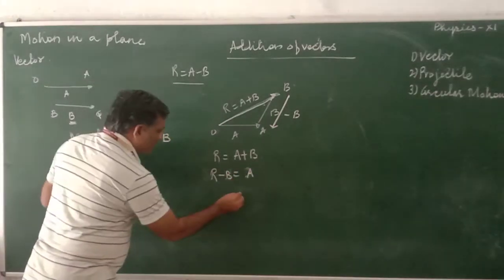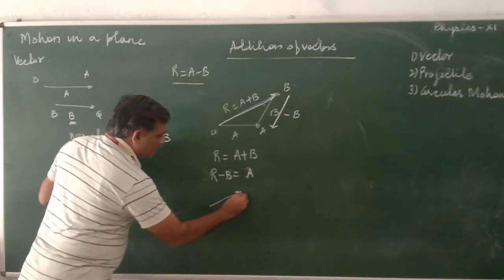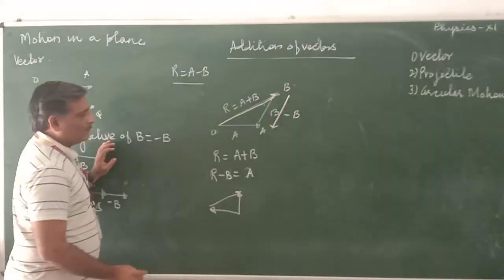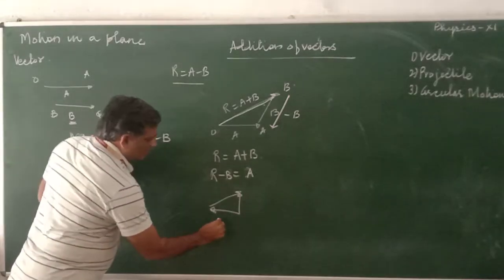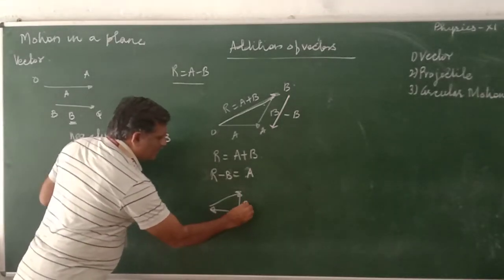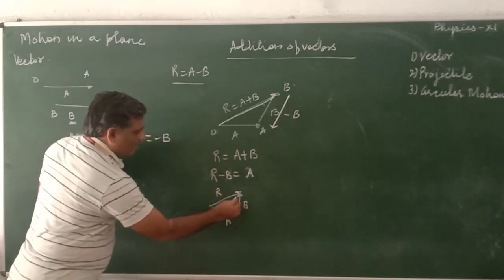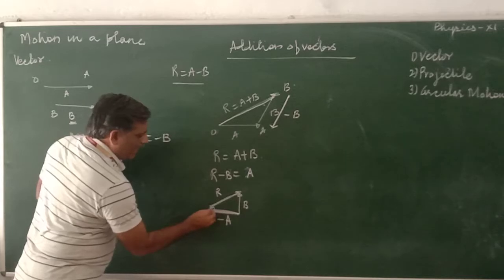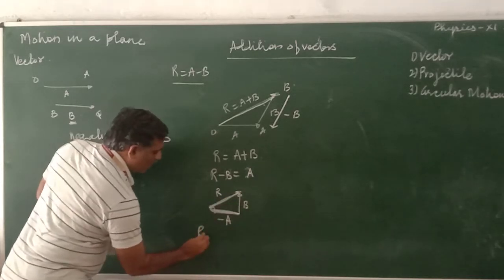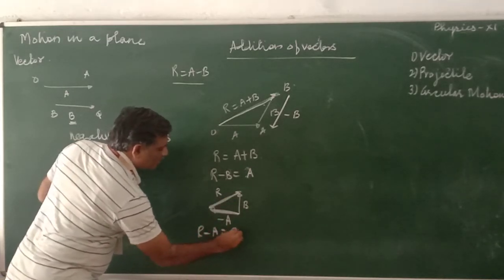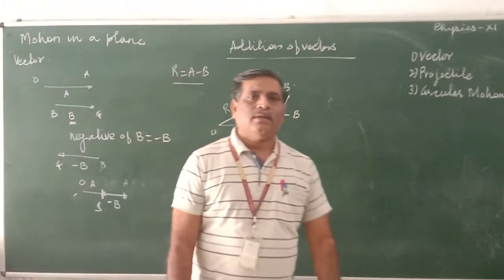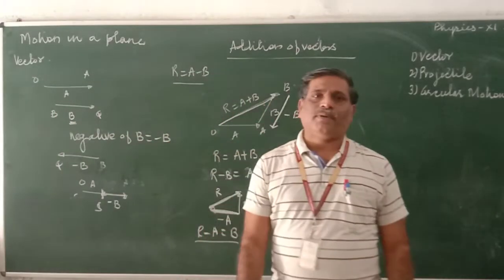In a similar manner, here we can do it. This is R, this is B, and A I take to this side. So it became minus A. This is B, this is R. We can see that minus A plus R, or R minus A, is equal to B. For subtraction, again, we are using law of triangle.